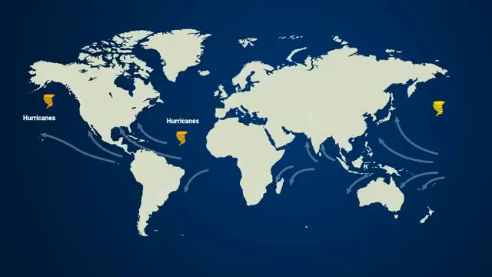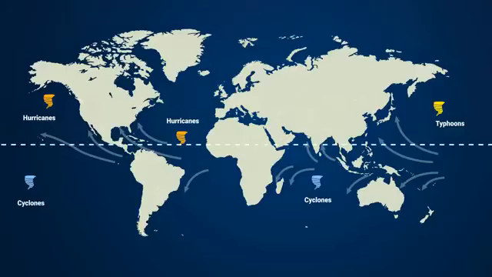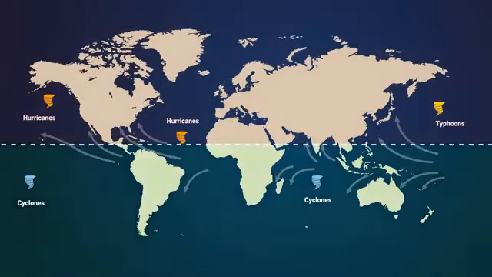In the Northwest Pacific, it is termed a typhoon, and in the South Pacific and Indian Ocean, it is called a cyclone. You can also classify them based on hemispheres, the northern ones as hurricanes and the southern ones as cyclones. There are also a few other differences apart from where they originate, like the cyclones are usually clockwise, but the hurricanes are usually counterclockwise.